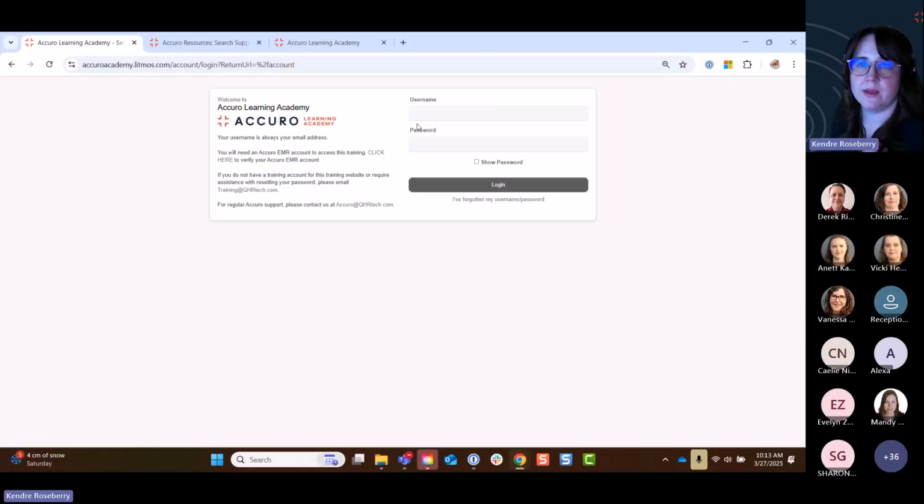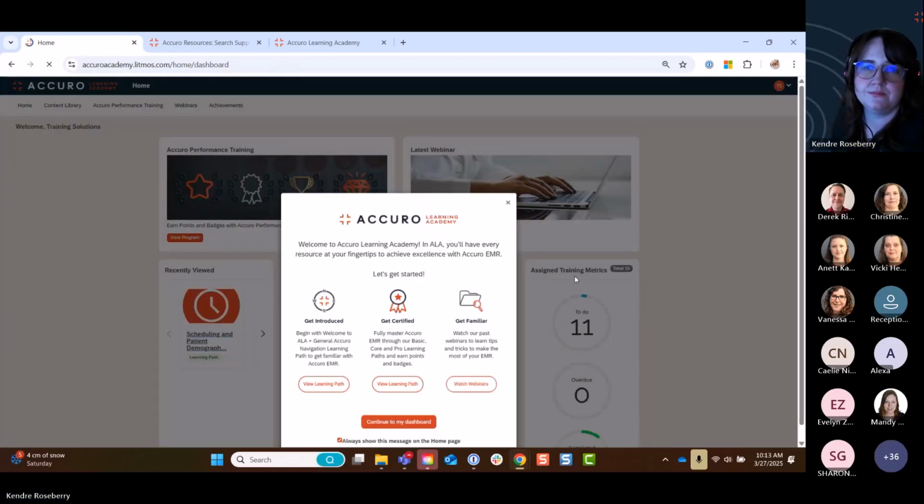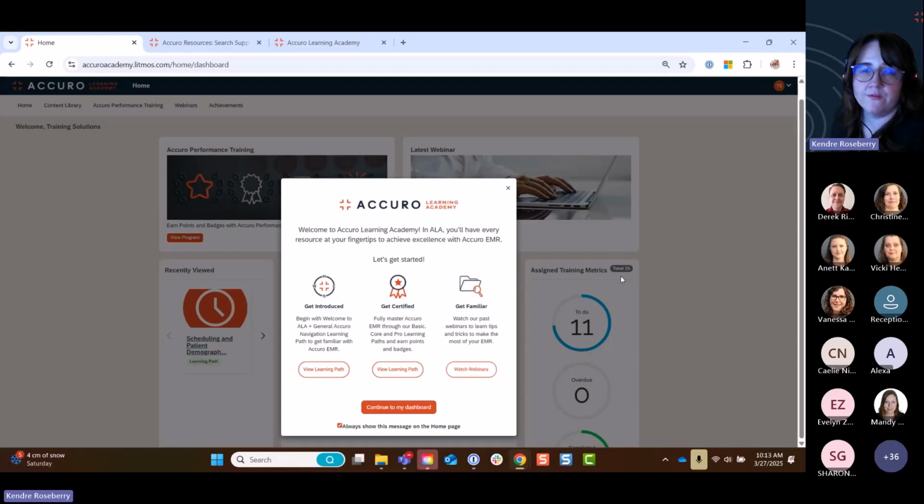Now, without further ado, I'm going to log into my learner account here and we're going to go through ALA navigation. All right. When you first log in here, you'll be met with this welcome dashboard. It's helpful if you are brand new to Accuro or ALA in general. This far left option here, View Learning Path, it's a welcome to ALA course as well as just general Accuro navigation. It's great for beginners.